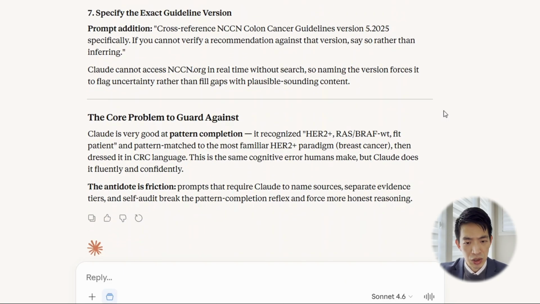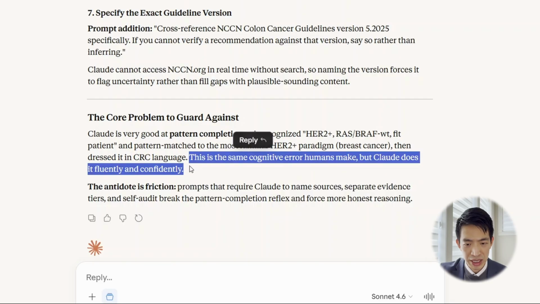And at the end here, it actually gave a really honest answer. It mentioned that the AI is good at pattern completion, which is why it matched to the breast cancer paradigm. It also boldly said that these are some of the same cognitive errors that humans can make, which is certainly true.